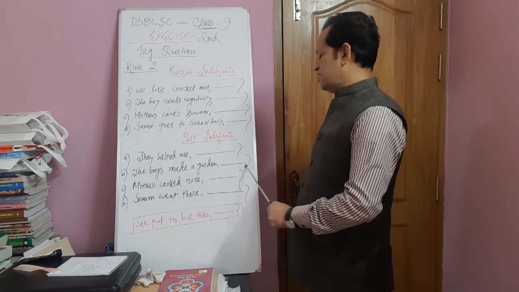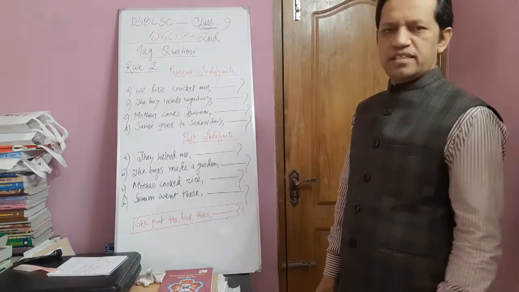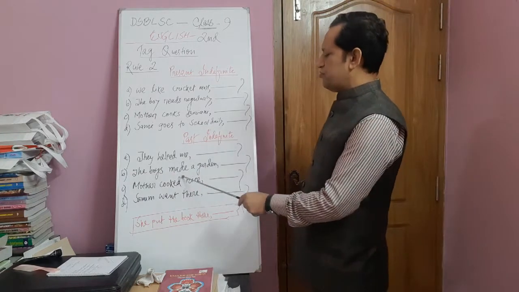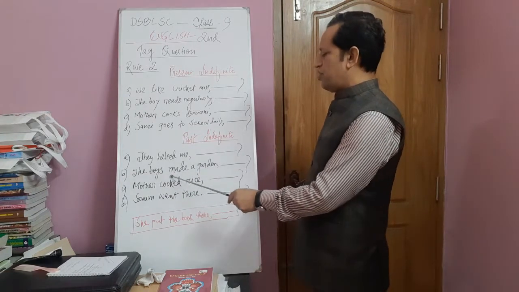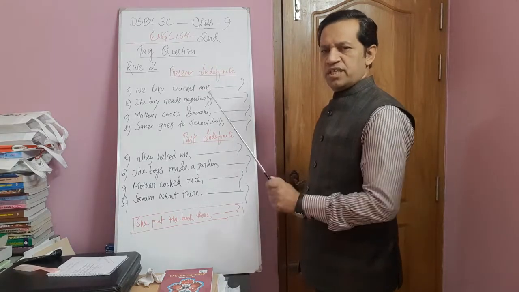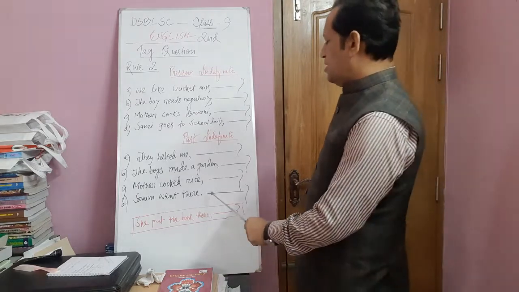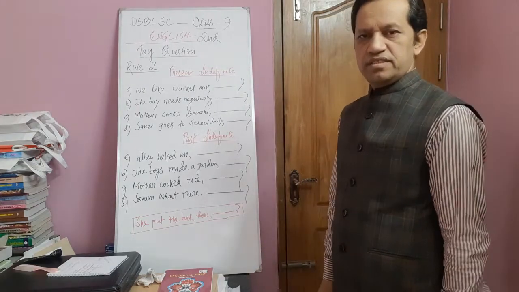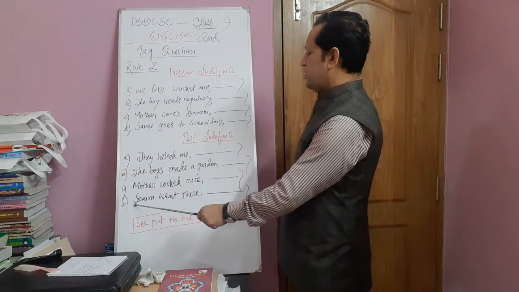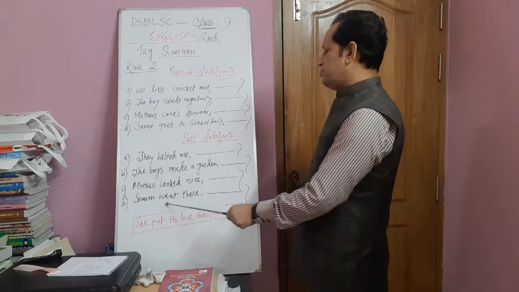Didn't they. Mother cooked rice. Here subject mother and main verb cooked, V2 or past form. That's why didn't she. Shamim went there. This is also a sentence, and you can see that Shamim is subject and the main verb is V2 past.